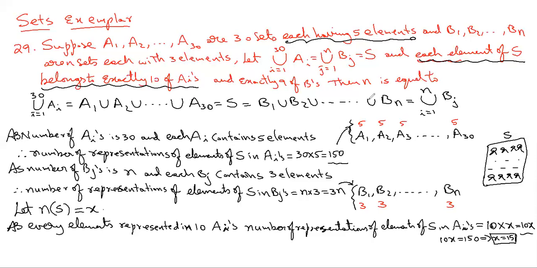What the committee people know is that they are organizing 30 cultural events, and in each cultural event 5 students are participating. So they know that 150 certificates need to be ready.